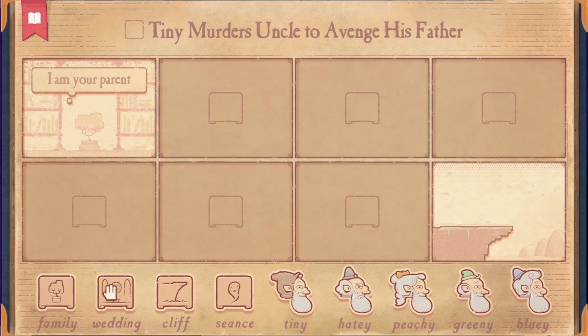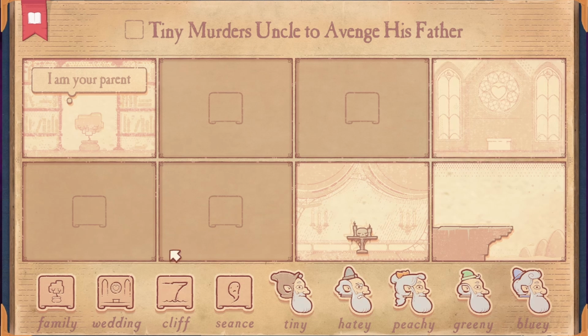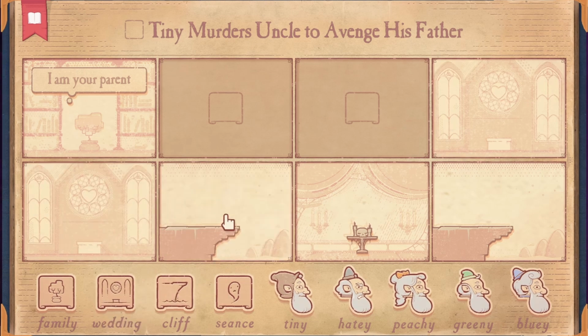We know the seance is gonna occur, because that's how the dead tells the living how they died. So yeah, and then probably some family tree stuff here, and a wedding, someone is angry because of the wedding, and then they push him off the cliff, and then the seance happens, and then that person, Tiny, kills the uncle. So I kind of understand how this goes, because that's pretty repetitive of the previous chapters. But now I gotta figure out how to get Tiny to have an uncle with only the family tree tiles here.